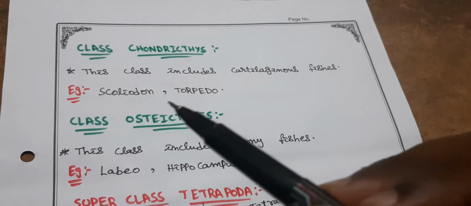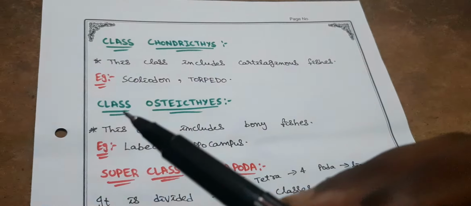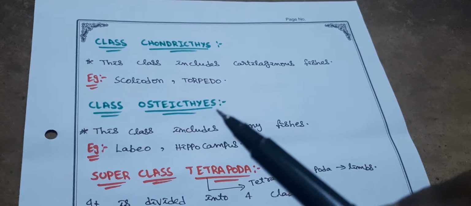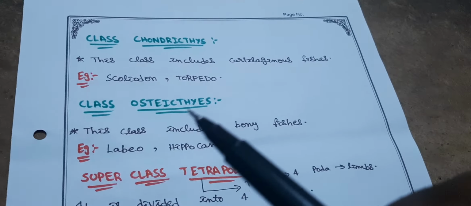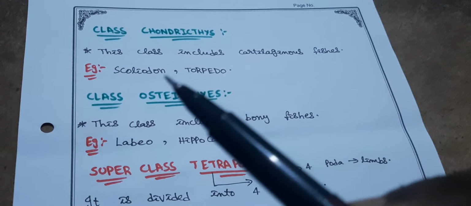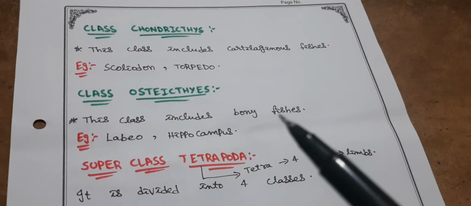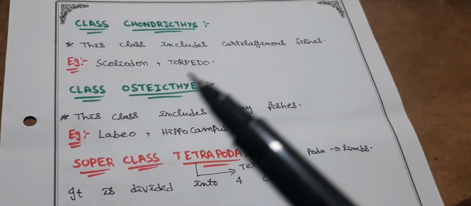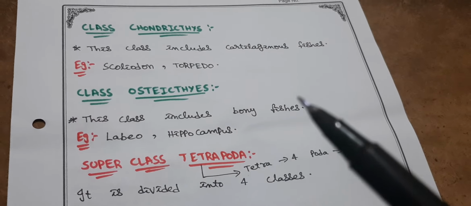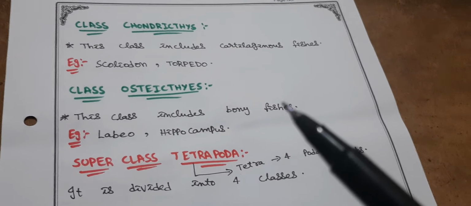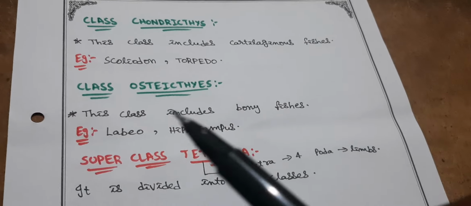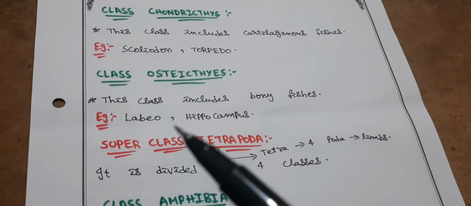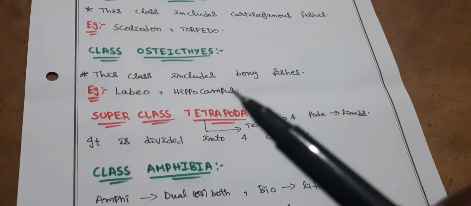Example, Scoliodon and Torpedo. Class Osteichthyes. Osteon is the unit of bone. That means this class includes bony fishes. It means that the endoskeleton of these fishes is made up of bones. Example, Labeo and Hippocampus.